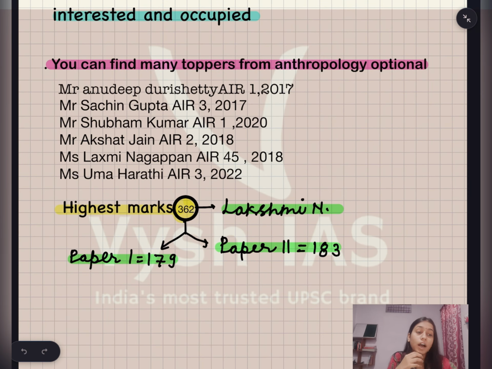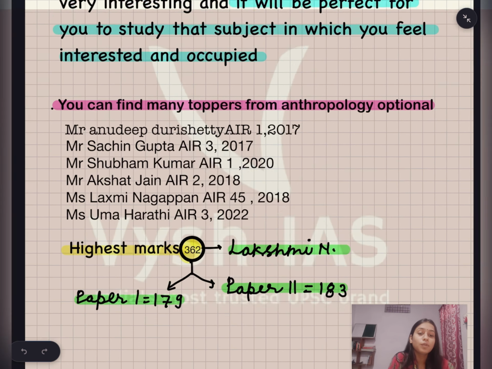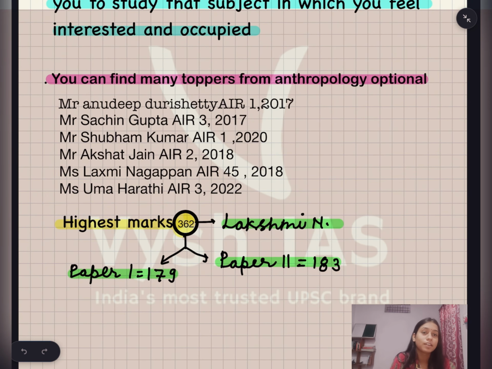And again, if we talk about the highest marks in anthropology, in 2018 Ms. Lakshmi Nagappan got the highest marks, that is 362. She got 179 in paper first, and in paper second she got 183, which is really very good marks. And this type of marks can decide your rank in the UPSC examination.